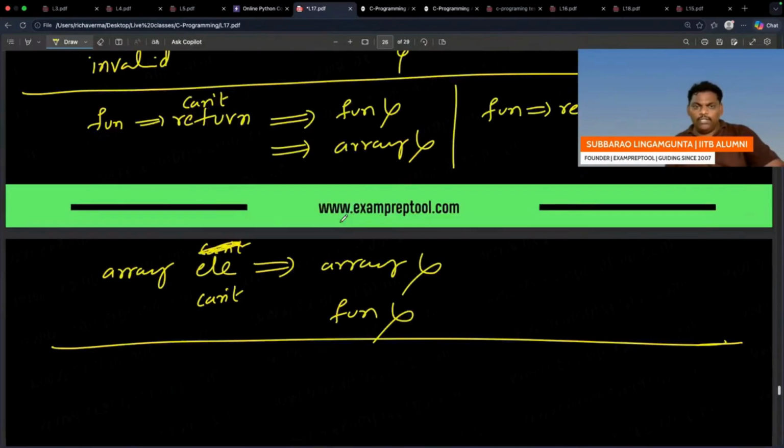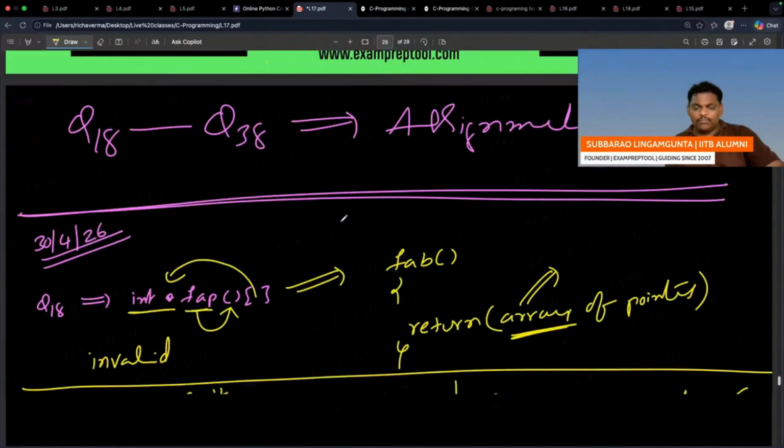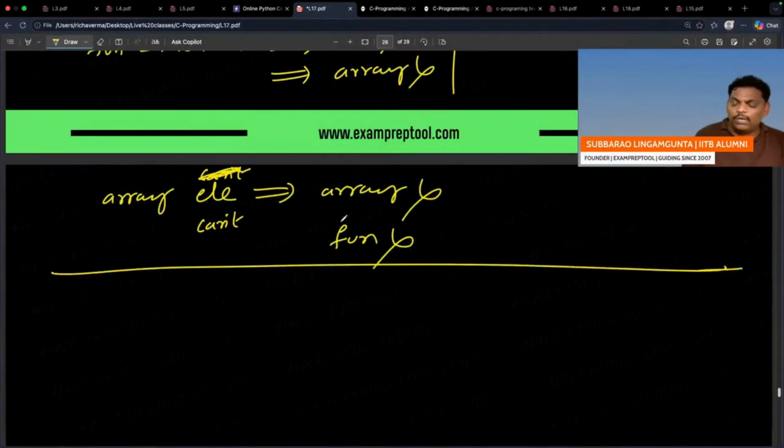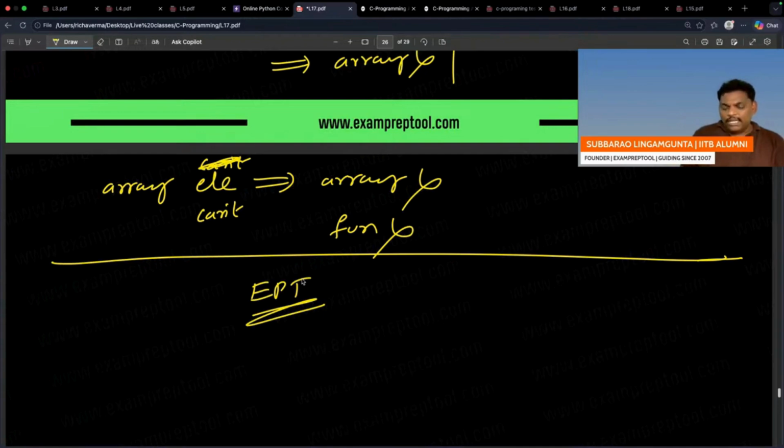With this, in my opinion, C programming is over. Remember everyone, with this C programming is completed. This entire thing will be kept in the EPT also after editing properly. This entire thing will be kept on YouTube also, in the video section. This is the live class. Unnecessary parts we will trim. We will keep it in the EPT and on YouTube. This is the end of C programming. Thank you so much.